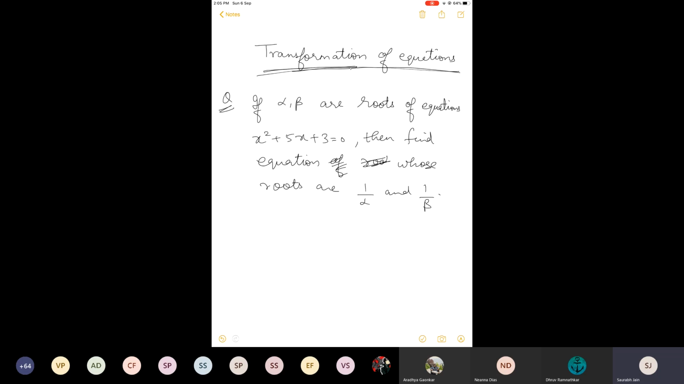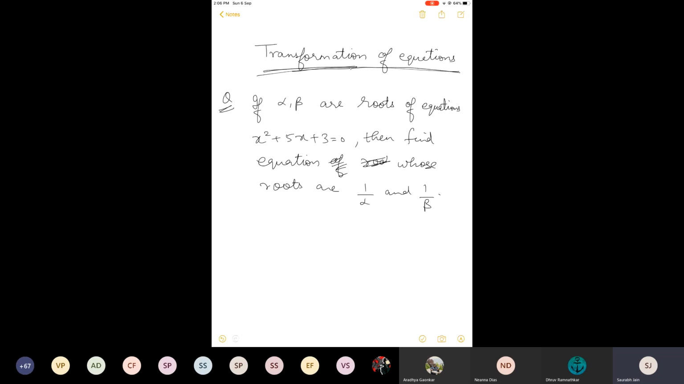So see what we are going to do. Listen very carefully. We are given some equation. We are given its roots alpha and beta. And we have to find a new equation whose roots are somewhat related to the roots of the given equation. The equation which is already given has roots alpha and beta, and the equation that we have to form has roots 1 by alpha and 1 by beta.